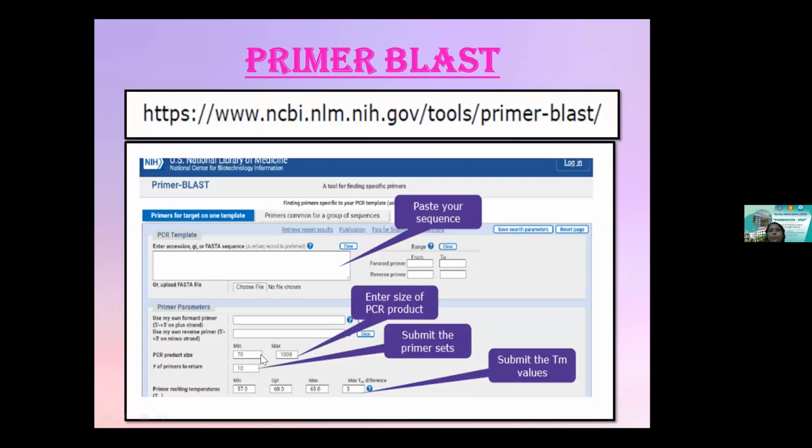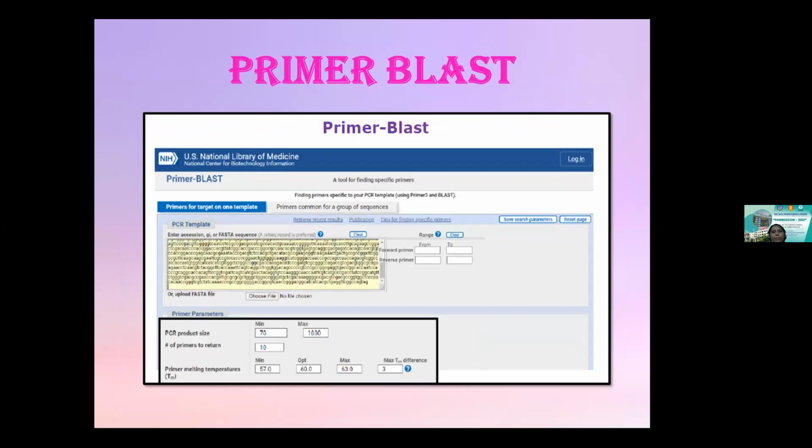I can vary my options in the slots provided here. I can enter the desired product size. Again, for the melting temperature, I can vary the range: the minimum, optimal and maximum temperature. So what is the minimum temperature you would like to enter? What's the optimum temperature you prefer, and a maximum temperature? I gave you a basic formula to calculate it, and you can give a particular range of preferred melting temperatures for the primer.